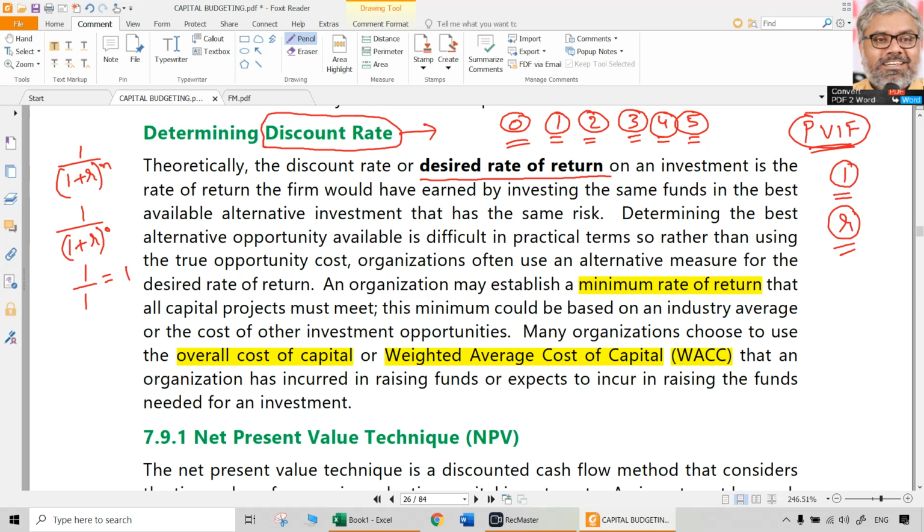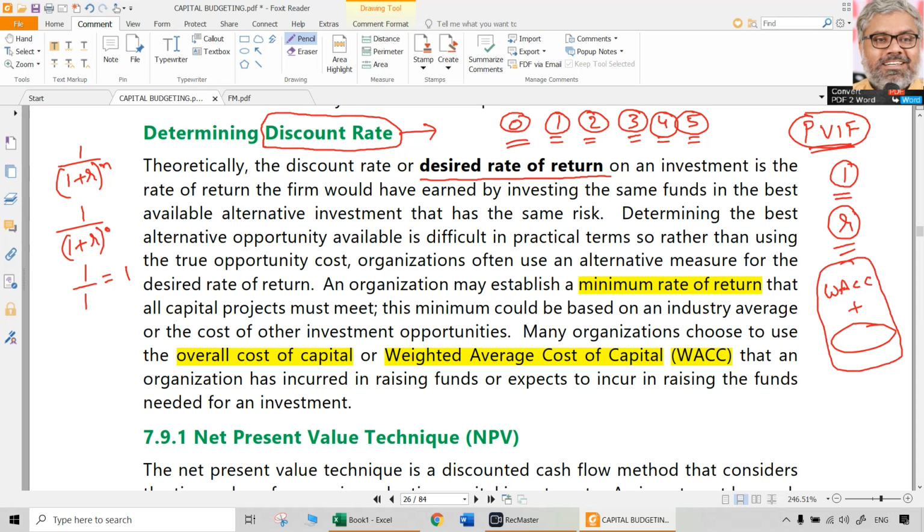But organizations cannot work like that. So usually what they do is, they will take the weighted average cost of capital into consideration, plus something that they will add as some premium to that, so that they have some rate of return, that is desired rate of return, required rate of return, whatever name we give to that.